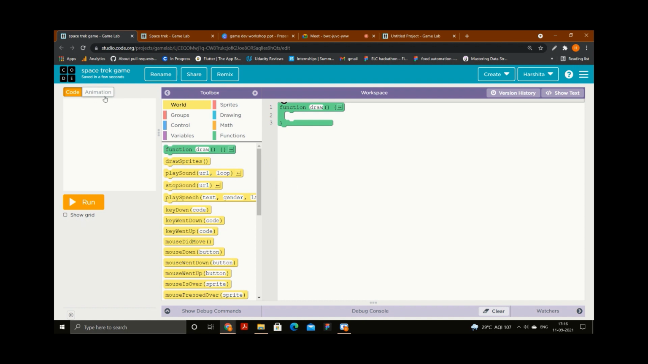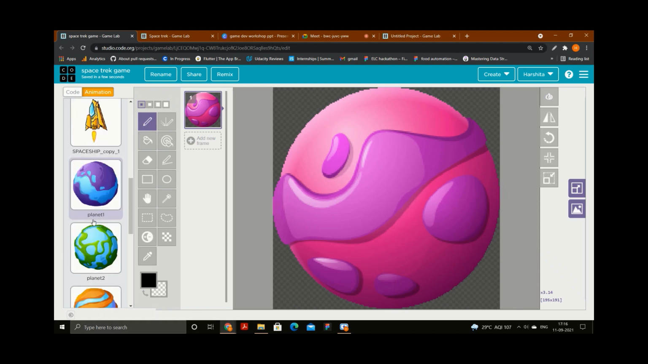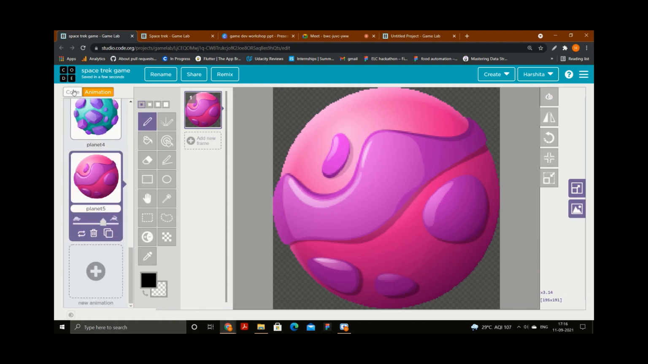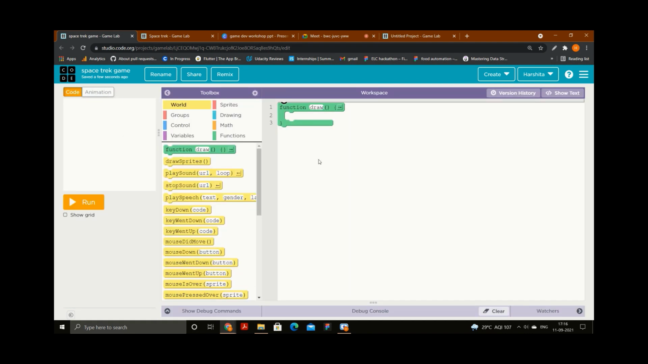Okay. You can see the animations are already there. You just need to add them. You can see a function draw is there, and I will tell you what is the actual meaning of this function draw. But before that, let's see how to add our animation in the game.